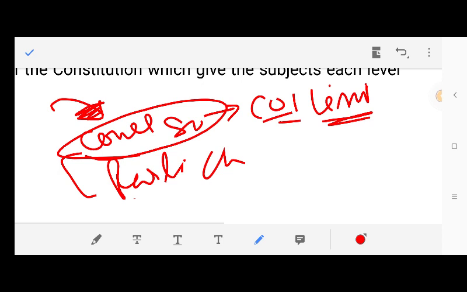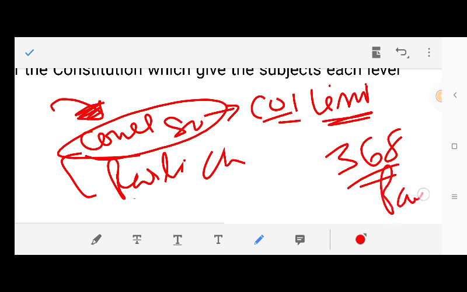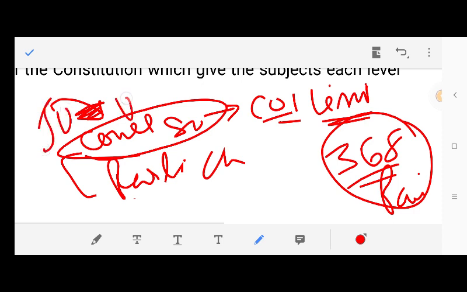That means in India, under Article 368, which is the amending provision, Parliament exercises very limited power of amendment. Parliament cannot do anything beyond the power of the Constitution. If Parliament amends any law that is beyond the power of the Constitution, the judiciary has the power under judicial review to declare that thing as null and void or ultra vires. That means beyond the power of the Constitution. That means in India, Parliament is not supreme. In India, Constitution is supreme.